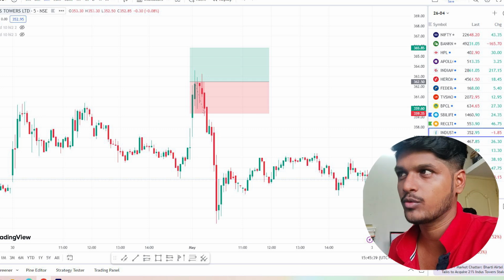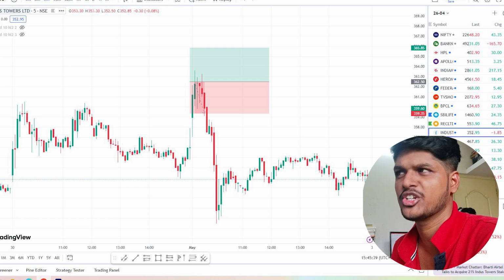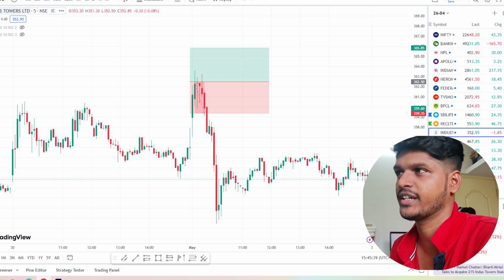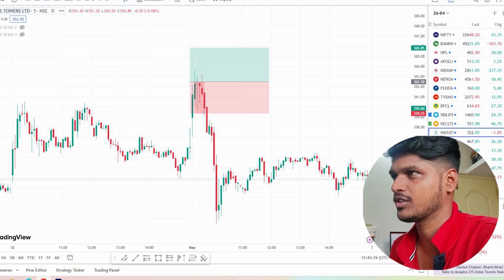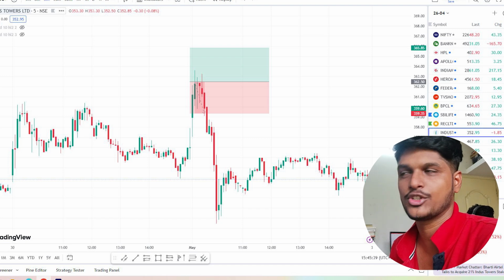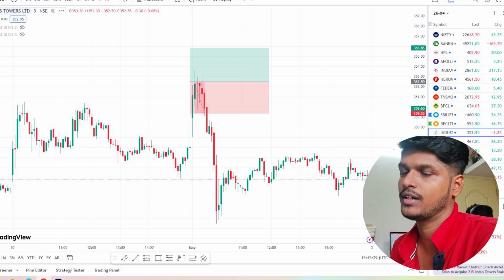The first trade that we got was with Indus Tower. The price had broken the previous day's high, and it had a nice 5 minute candle close. We entered above the close of the second candle, and our stop loss was right beneath the zone. It did hit our stop loss, and our position sizing was based upon our initial capital, that is 10,000.